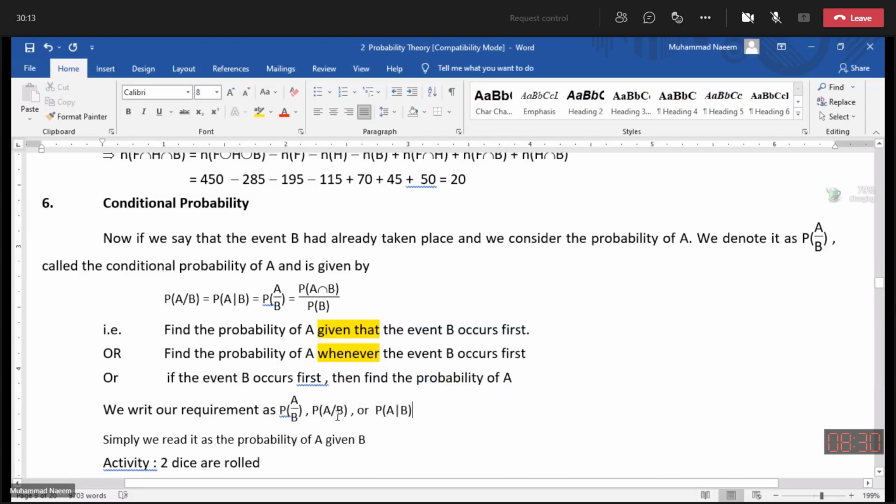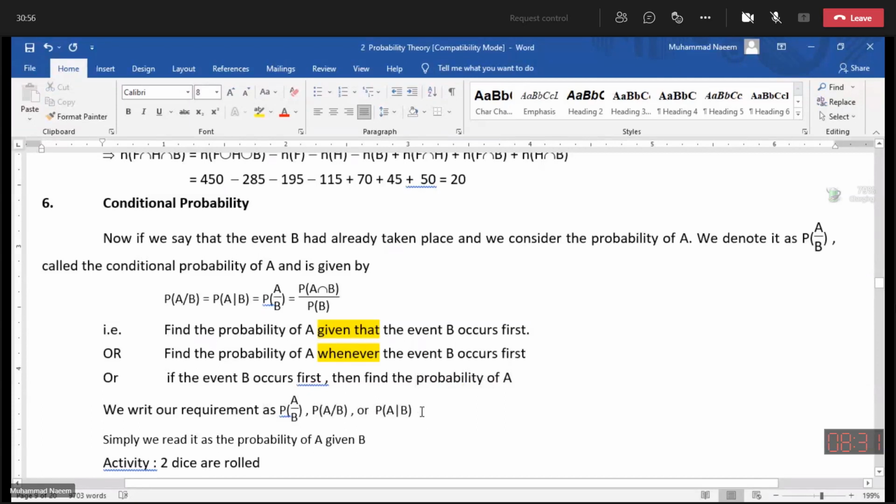The conditional event, or the event which is performed first, will be after the slash, will be in the denominator, will be after the bar, will be after given. Remember all these things. The event which is performed first will be in the denominator. Actually, in all these three cases, we are finding the probability of A.